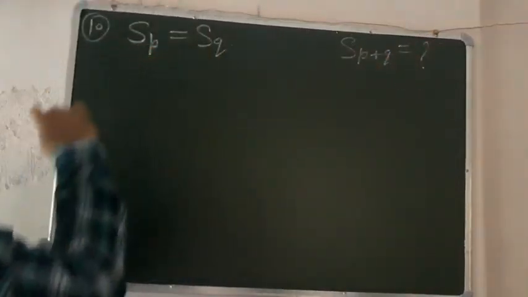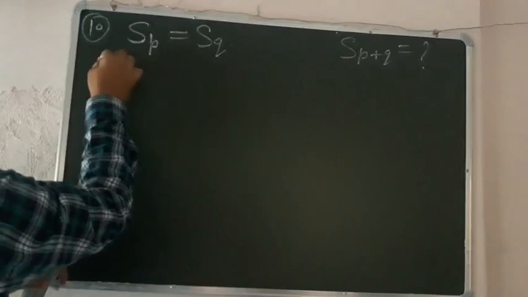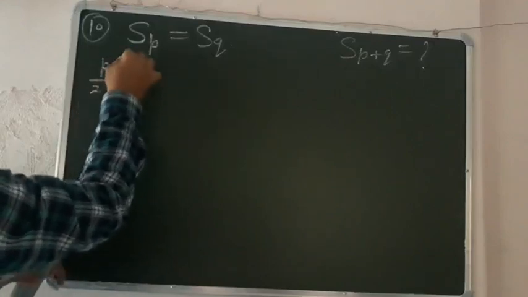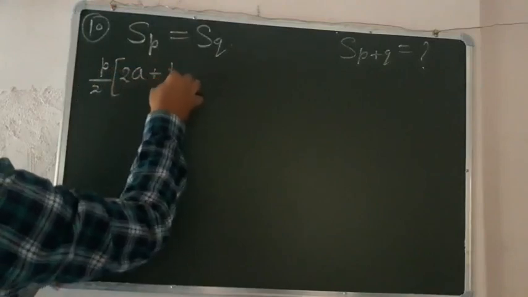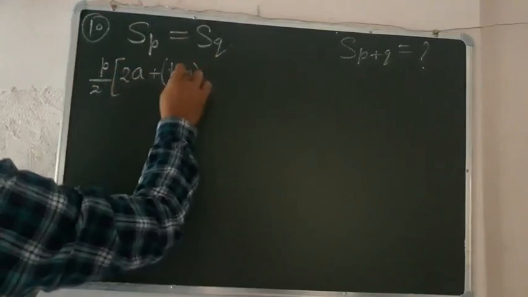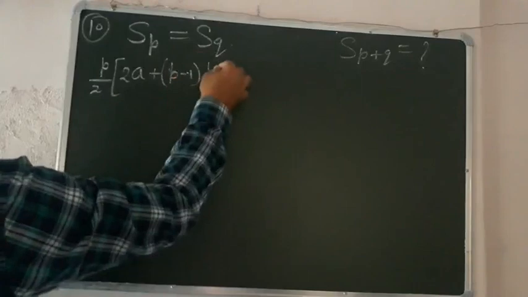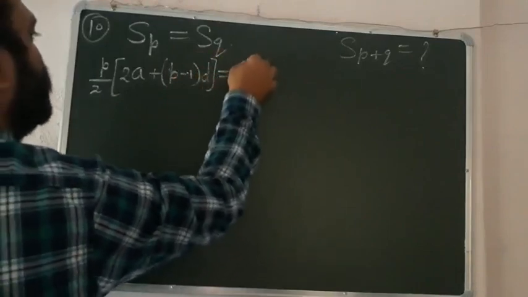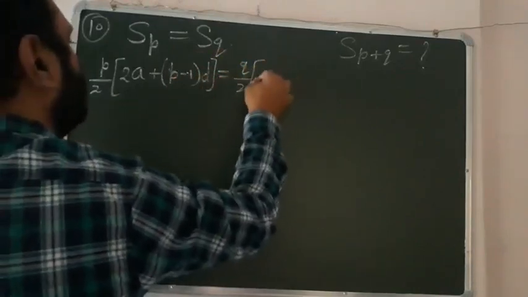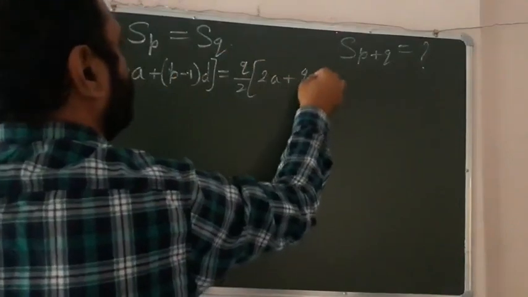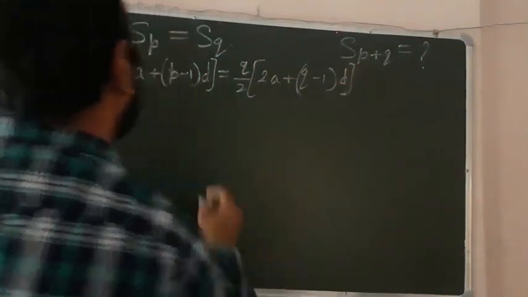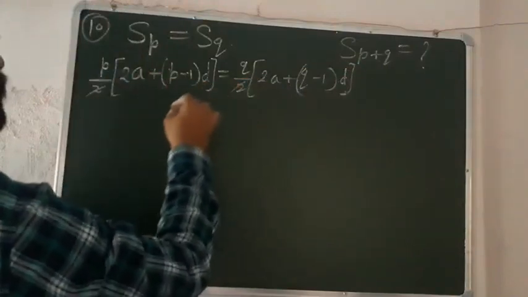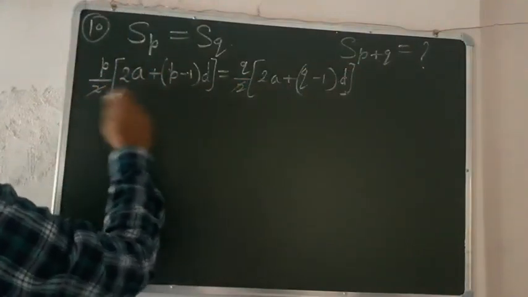So according to the formula, this becomes p by 2 into 2a plus p minus 1 into d is equal to q upon 2 into 2a plus q minus 1 into d, right? So 2 with 2 will cancel, children, and we will open this.